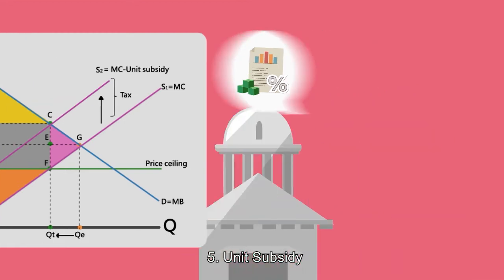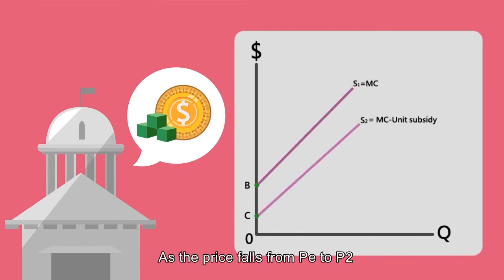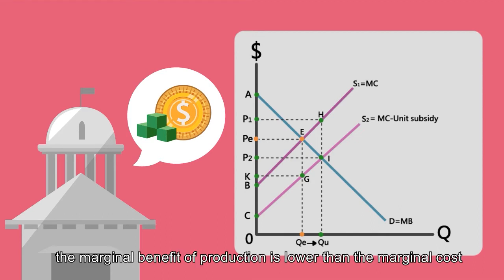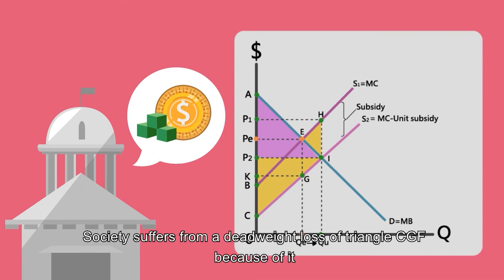5. Unit subsidy. Supply will shift from S1 to S2 when a unit subsidy is imposed. The price falls from PE to P2, and the quantity transacted rises from QE to QU. At QU, the marginal benefit of production is lower than the marginal cost. It's in fact the opposite of the previous cases. The market results in overproduction. Society suffers from a deadweight loss of triangle CGF because of it.